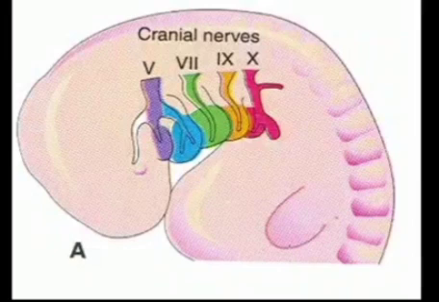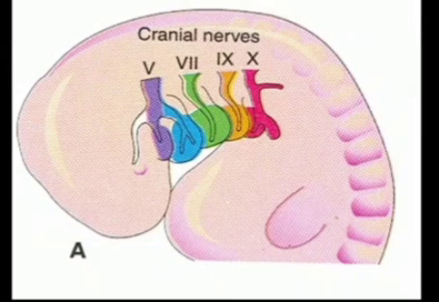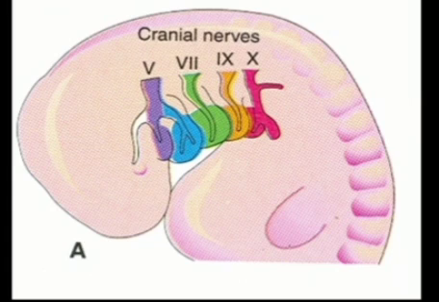Now here you can see the cranial nerves shown. The trigeminal nerve, shown by 5, has 3 branches. The ophthalmic division supplies the frontonasal process, while the maxillary branch supplies the maxillary prominence, and the mandibular branch supplies the mandibular prominence.